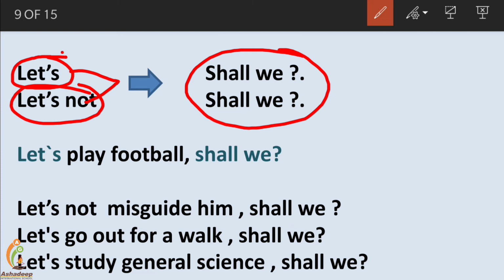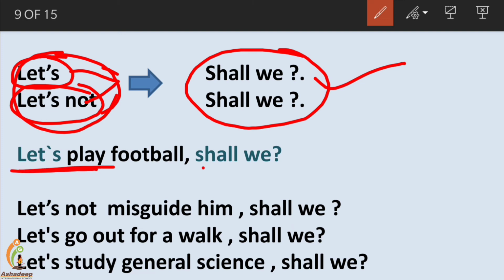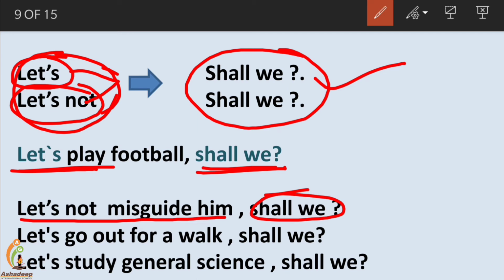So friends, keep in mind that a sentence with let's, whether positive or negative, has only one question tag, shall we. Let's play football, shall we? Let's not misguide him, shall we? Let's go out for a walk, shall we? हमें जाना चाहिए.